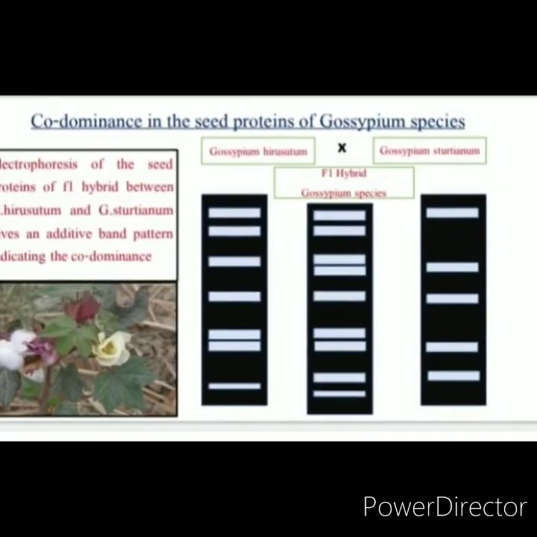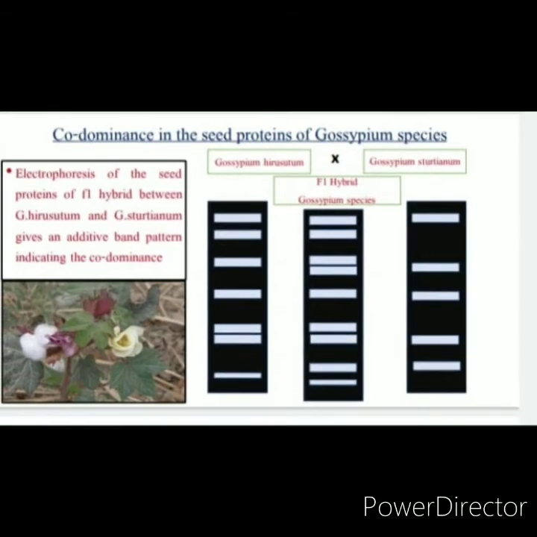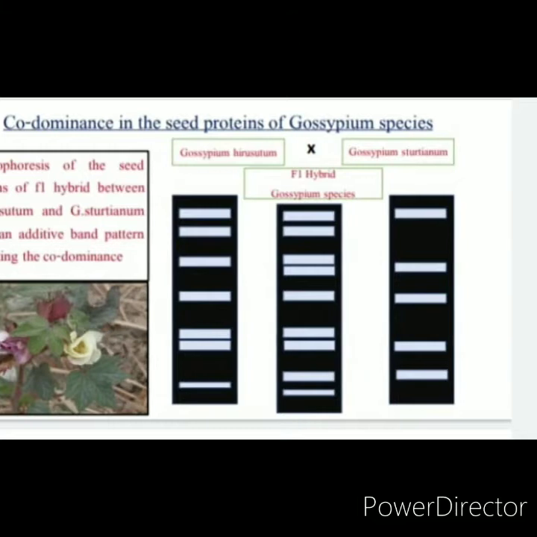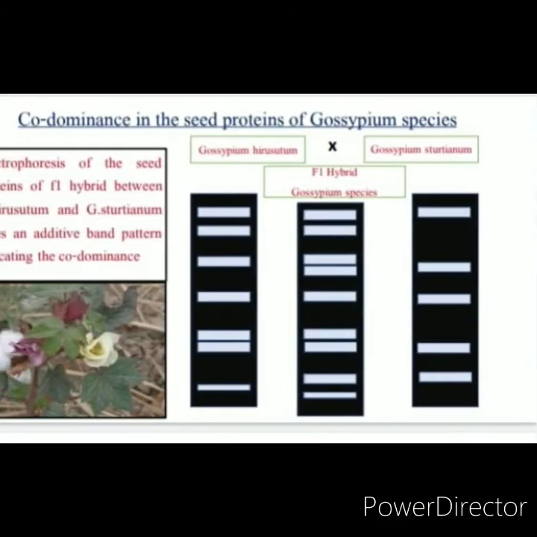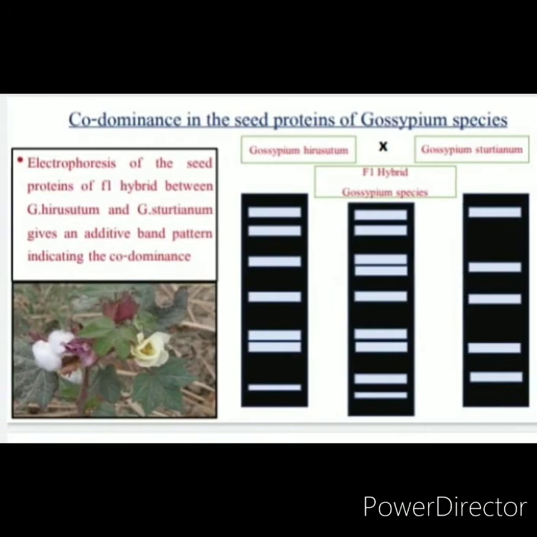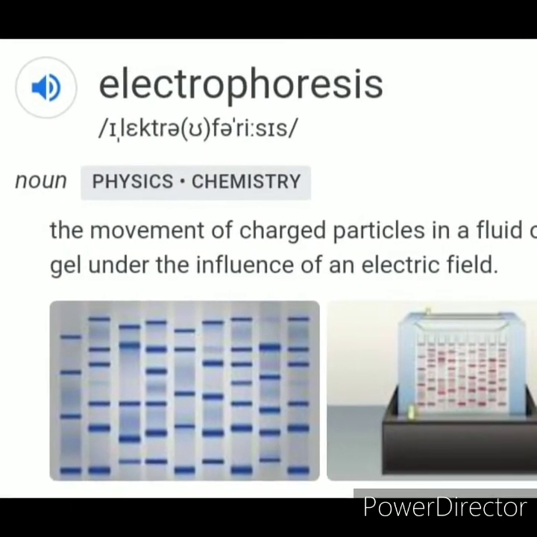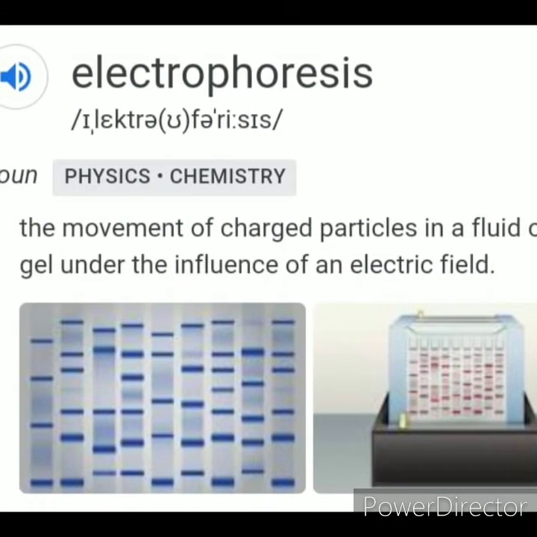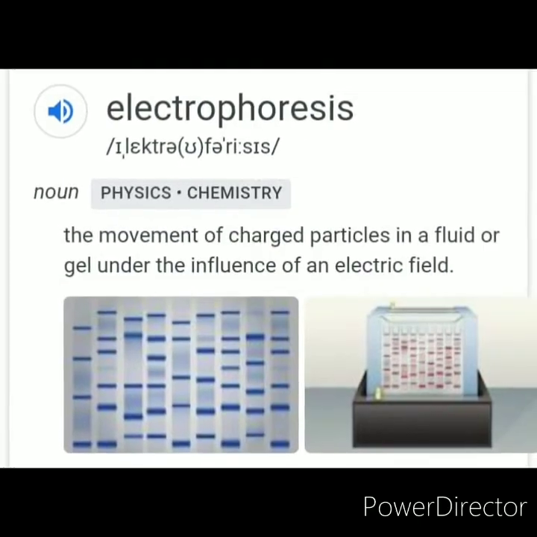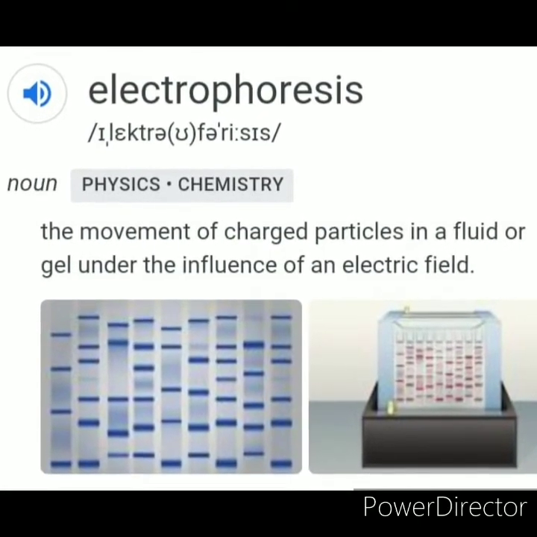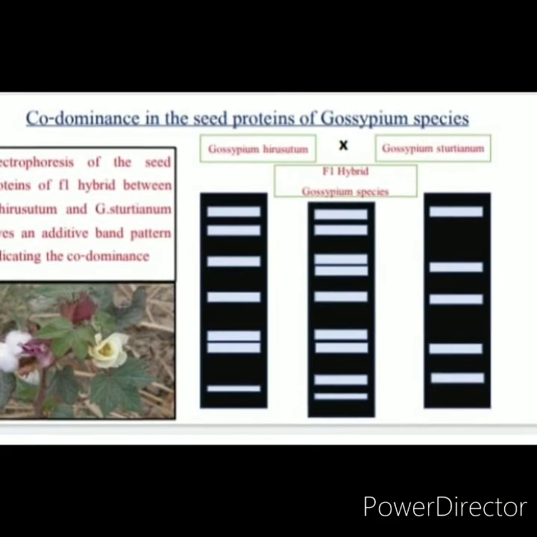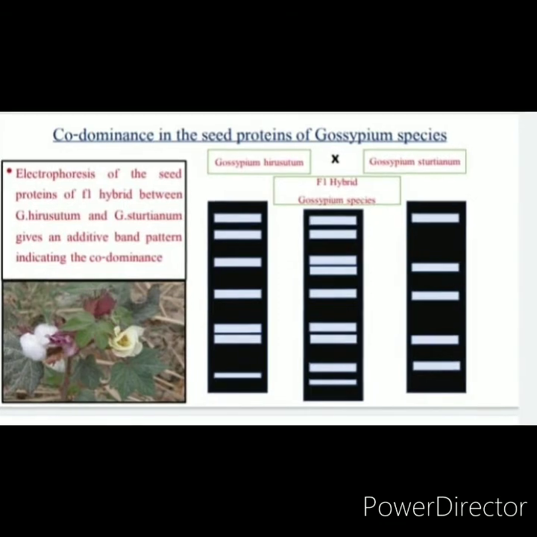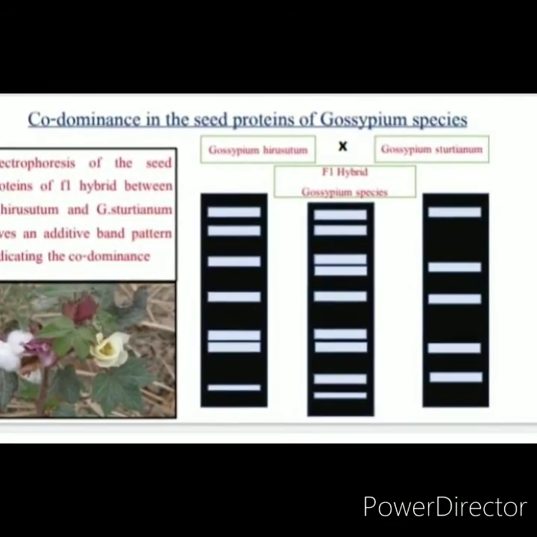Codominance was demonstrated in plants with the help of electrophoresis or chromatography for protein or flavonoid substances. Electrophoresis is a process, the movement of charged particles in a fluid or gel under the influence of an electric field. Example: Gossypium hirsutum and Gossypium stocksii. These are kinds of cotton plants.